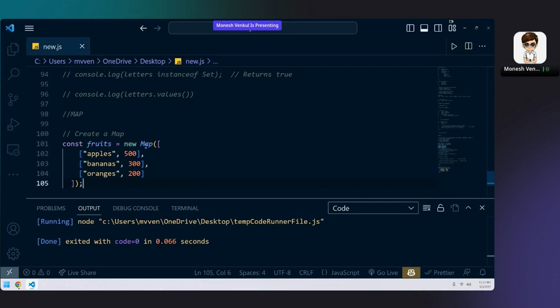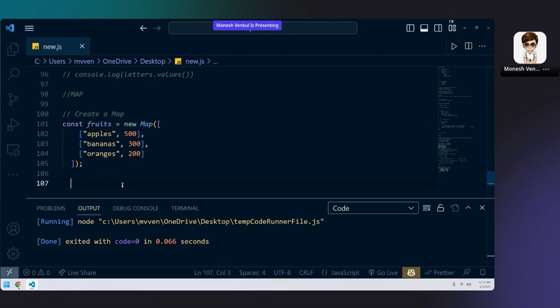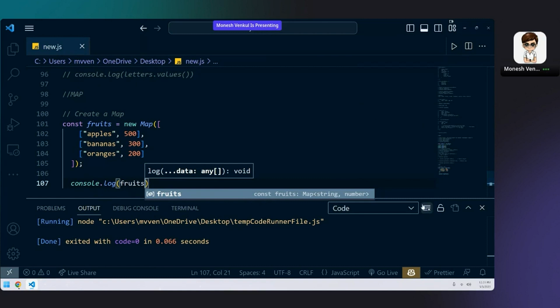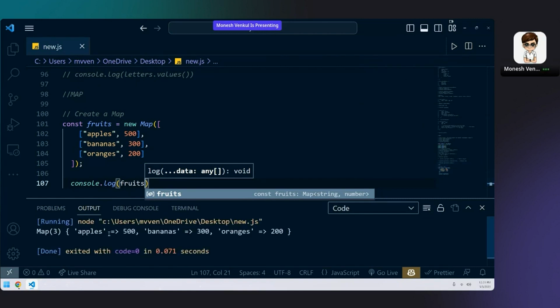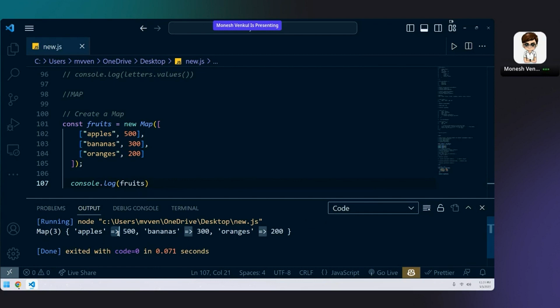Instead of writing new Set, we can write new Map, and the rest of the things are the same. Here also it takes an array, but in a key value format. Here you can see it is a key value pair: apples are 500, bananas are 300, oranges are 200. If I do console.log of the map, I'll be getting this arrow symbol. That arrow symbol represents that this 500 belongs to apples, 300 belongs to bananas, 200 belongs to oranges. This is how a map gets defined.